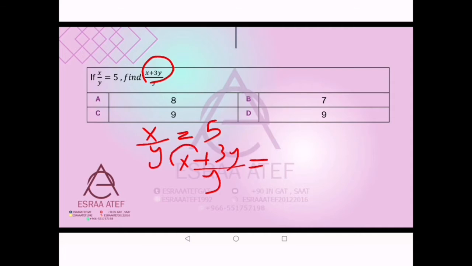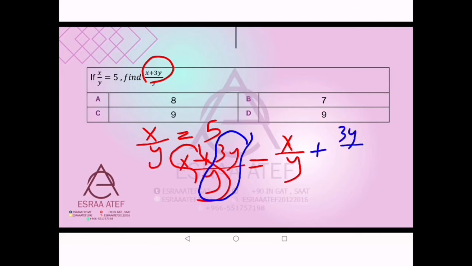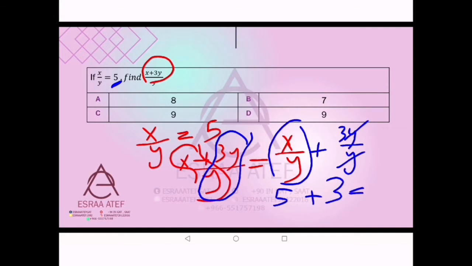It means that we will take this part alone, which is x over y, and the other part, which is 3y over y. We have the value of x over y, which is 5, plus 3y over y, the y's go with each other, so it means 3. So the answer will be 8. 5 plus 3 equals 8. Here is the first one.